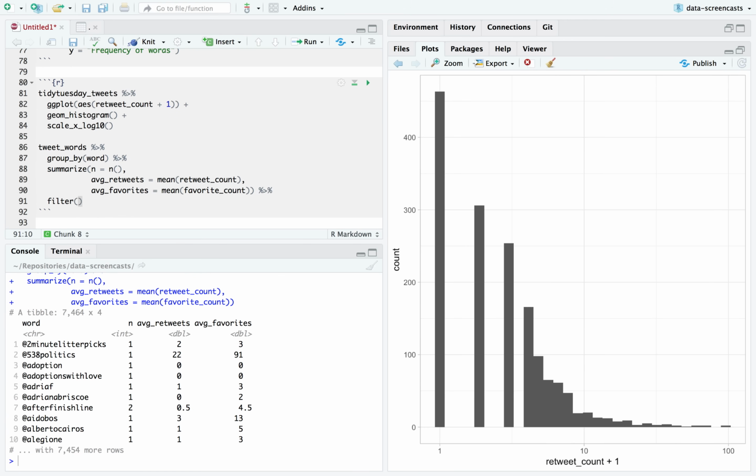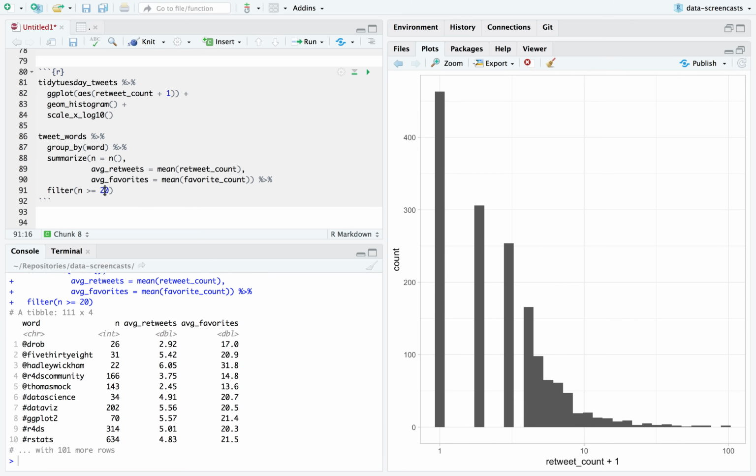But given that, I'm going to go ahead and show something. After group by summarize, you often want to filter. We need to say only words that appear in at least 20, I could probably make it at least 30 retweets, because we don't want ones that only occur in a few tweets. Then the averages don't mean a lot. So we've got average. Okay, that's reasonable. But we do see here that it could be skewed by a few heavily retweeted posts.